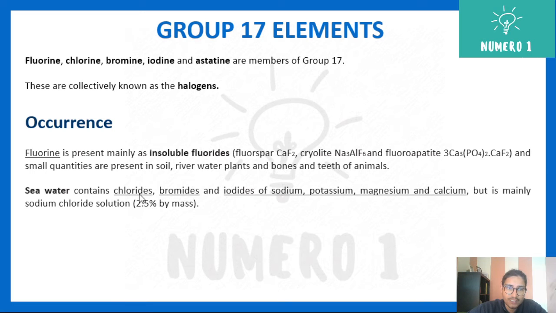Seawater contains chlorides, bromides, and iodides of sodium, potassium, magnesium, and calcium. Just to remind you, because of magnesium and calcium, we know that the water becomes hard. So hard water is actually due to Mg2+ and Ca2+. But it's mainly sodium chloride, that is 2.5% mass is NaCl. So sodium chloride is the main constituent in seawater.